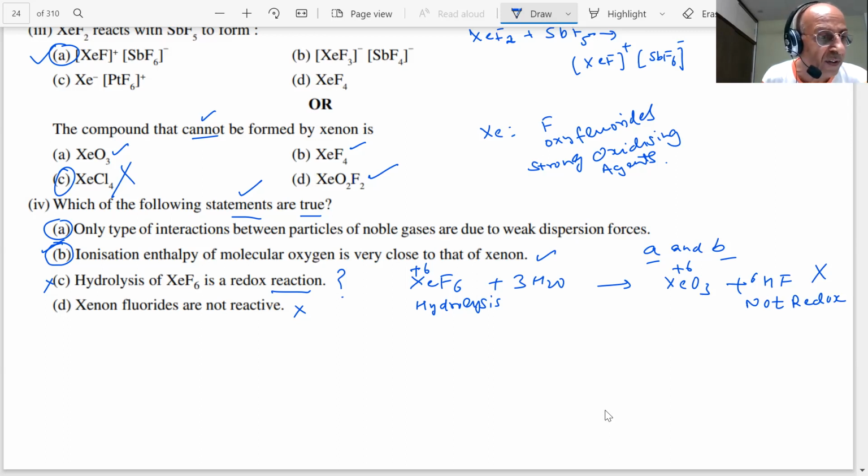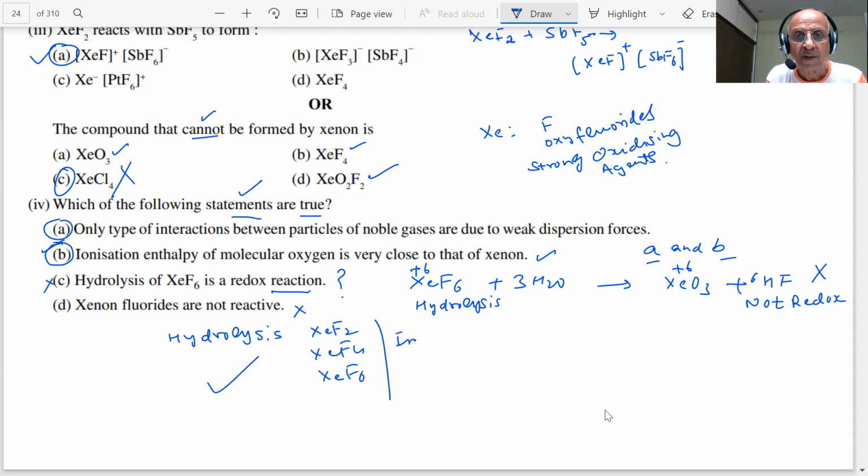Xenon fluorides are readily hydrolyzed to form oxyfluorides and oxides. Therefore, they do react with water, students. The hydrolysis reactions are very important. A question is usually asked on hydrolysis of XeF2, XeF4, and XeF6. Every year, one of the reactions comes in the paper. So you should be prepared with this, students.